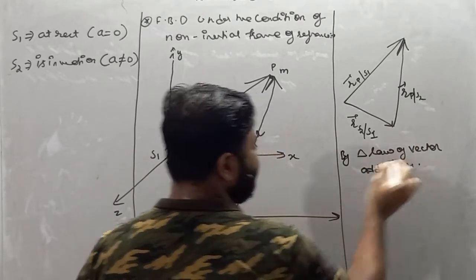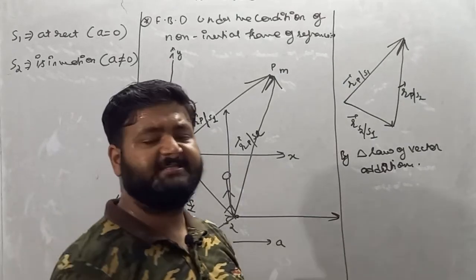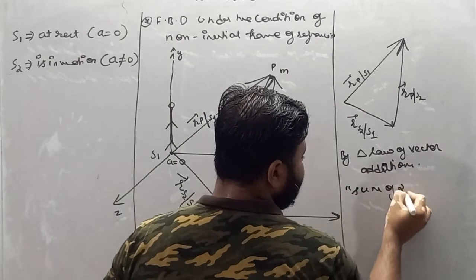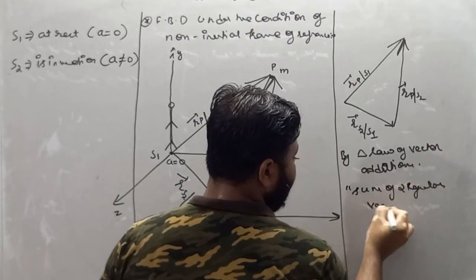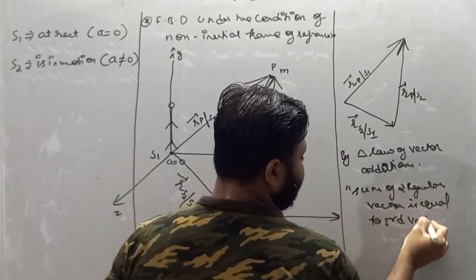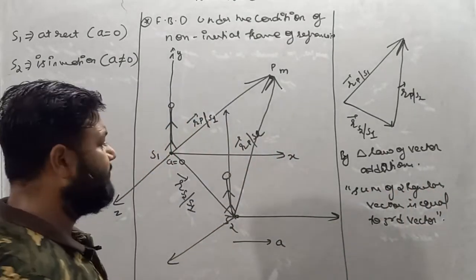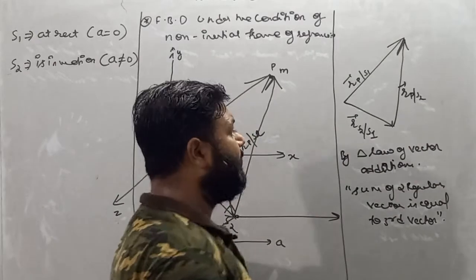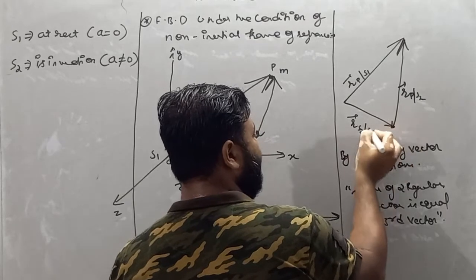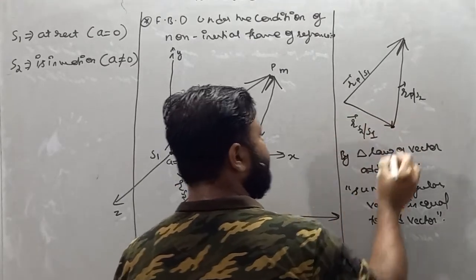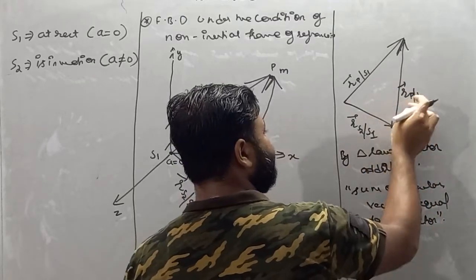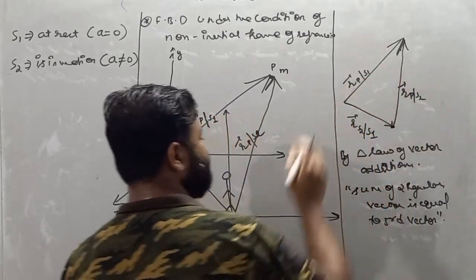By the triangle law of vector addition, and we know what the triangle law of vector addition is: the sum of two regular vectors is equal to the third vector. The meaning of regular vectors is the combination of one vector's head and the second vector's tail. So see my dear student, this is the head of the position vector of S2 drawn by S1. This is the tail of the position vector of P drawn by S2. So these two vectors are regular, so the sum of these two vectors is equal to the third vector.